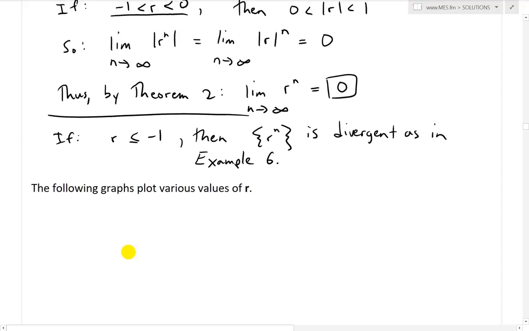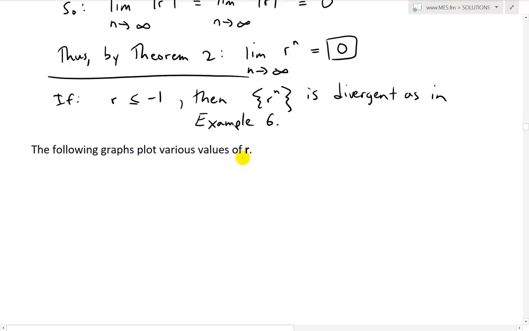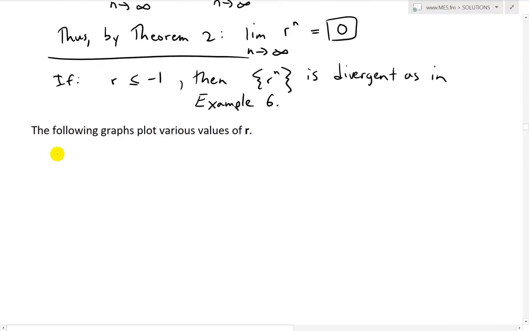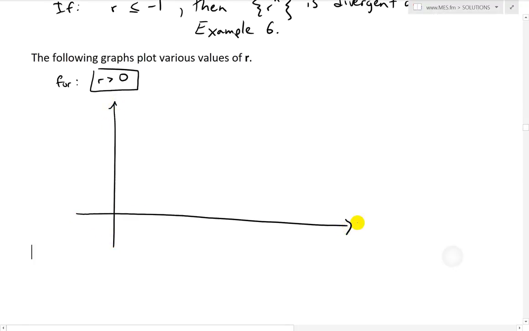And now to illustrate all these points, I'll just graph these out. The following graphs plot various values of r. Let's look at where r is greater than 0. For r greater than 0, let's graph this out like this. This is n, this is a_n.